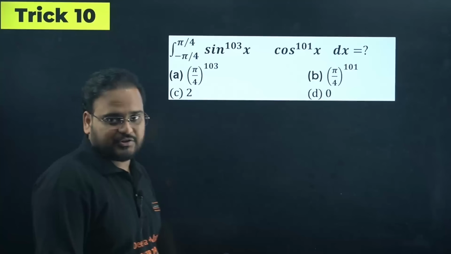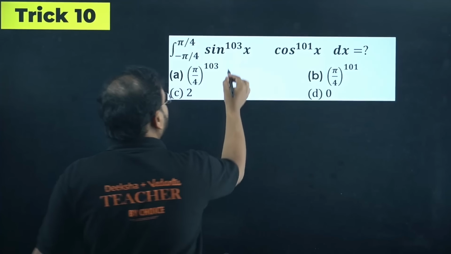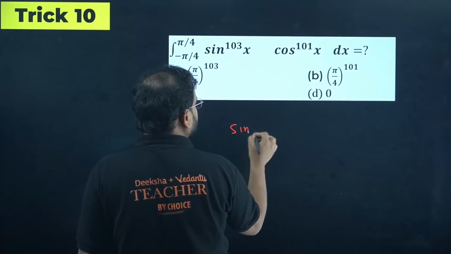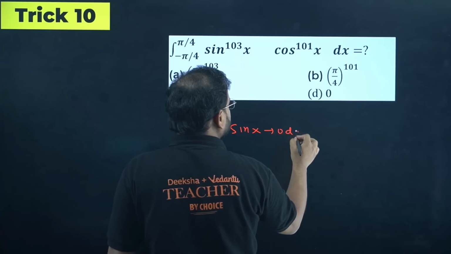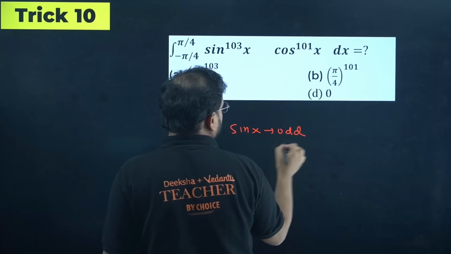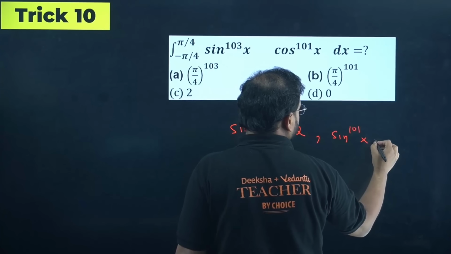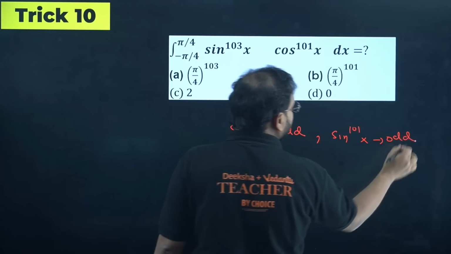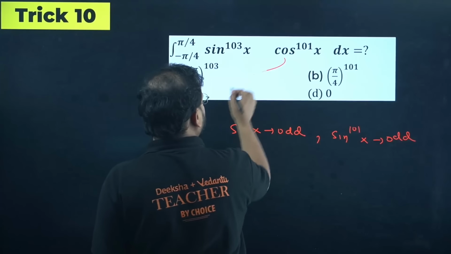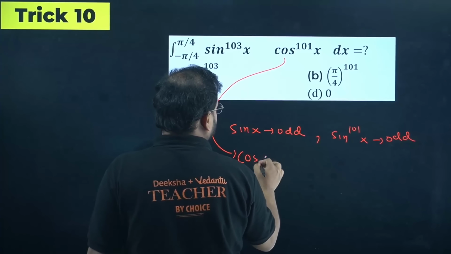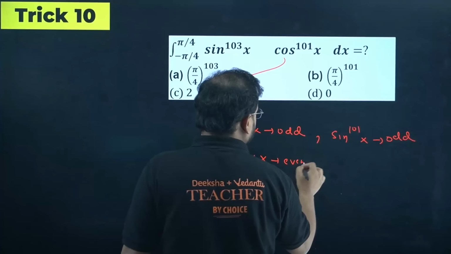Last trick of integration. Okay. This is, sir, sine of x is an odd function, sir, and if you take sine to an odd power, this will also be odd only. Yeah. What about this, sir? Cos x is an even function.